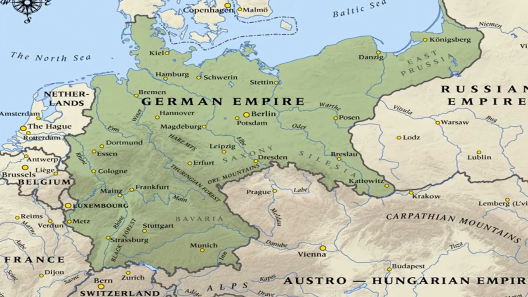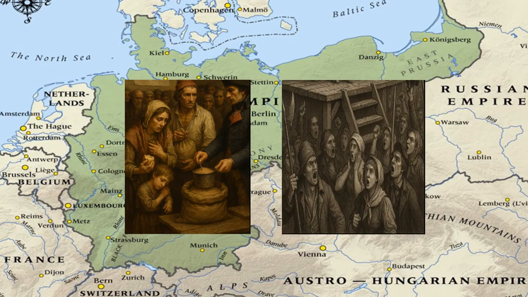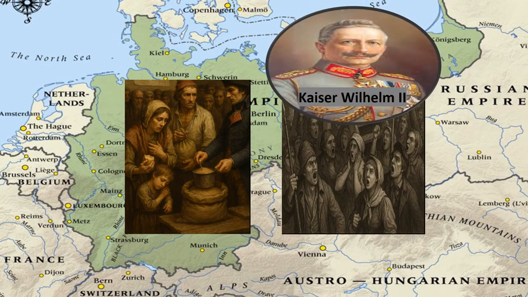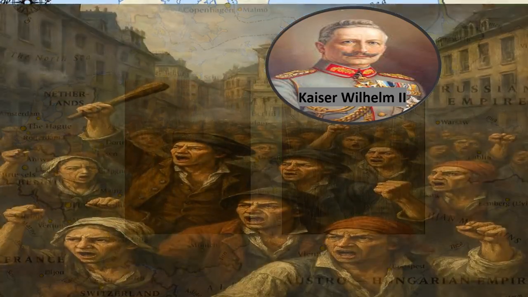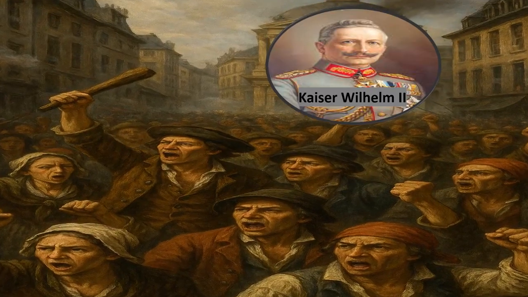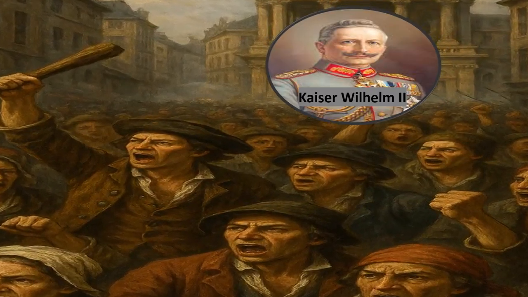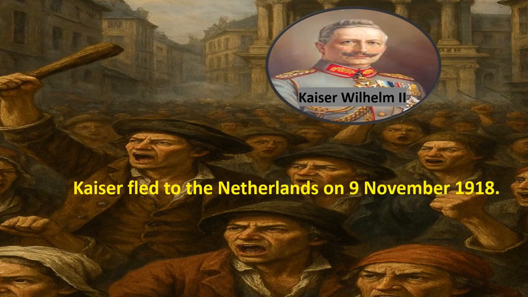After Germany lost the war, the people were suffering from food shortages, strikes, and protests. Workers and soldiers blamed the emperor, Kaiser Wilhelm II, for the defeat. A revolution broke out, and the situation became so serious that the Kaiser abdicated, that means he gave up his throne, and fled to the Netherlands on November 9, 1918.